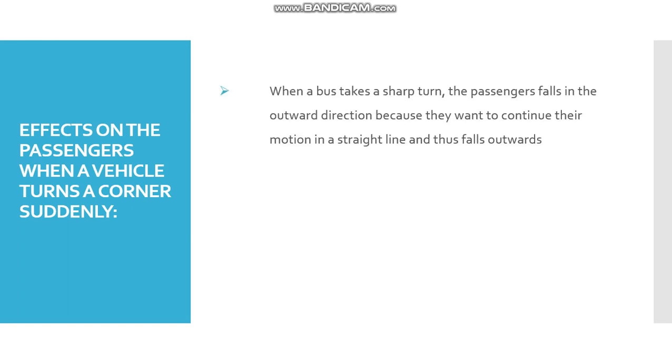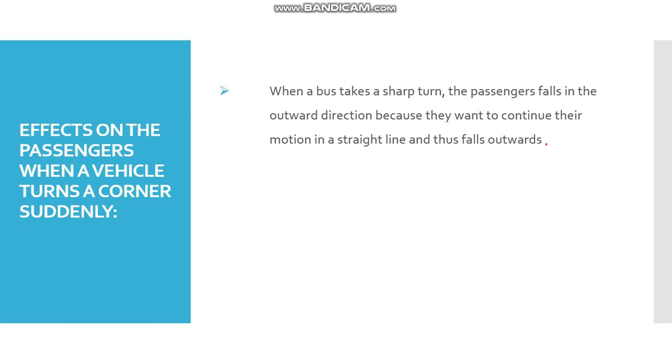Now the final case: the effect on the passengers when a vehicle turns a corner suddenly, or you could say the vehicle takes a sharp turn. When a bus takes a sharp turn, the passengers fall in the outward direction. Why? Because they want to continue their motion in a straight line and thus fall outwards.